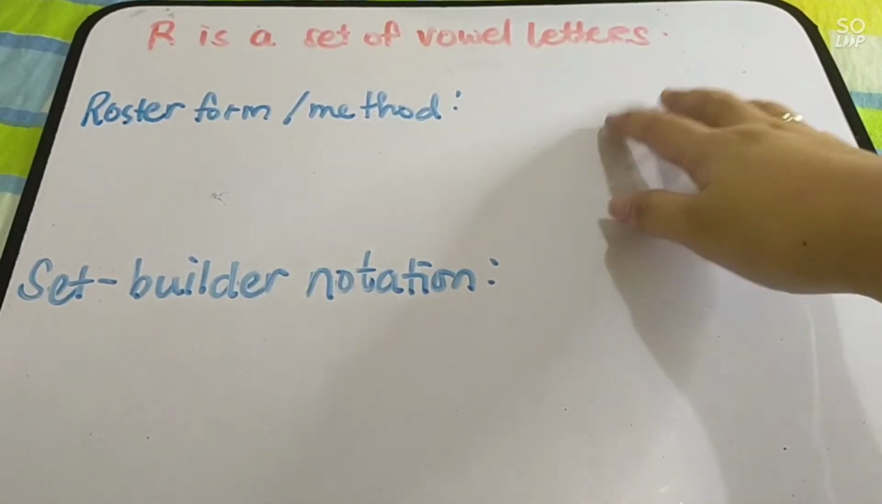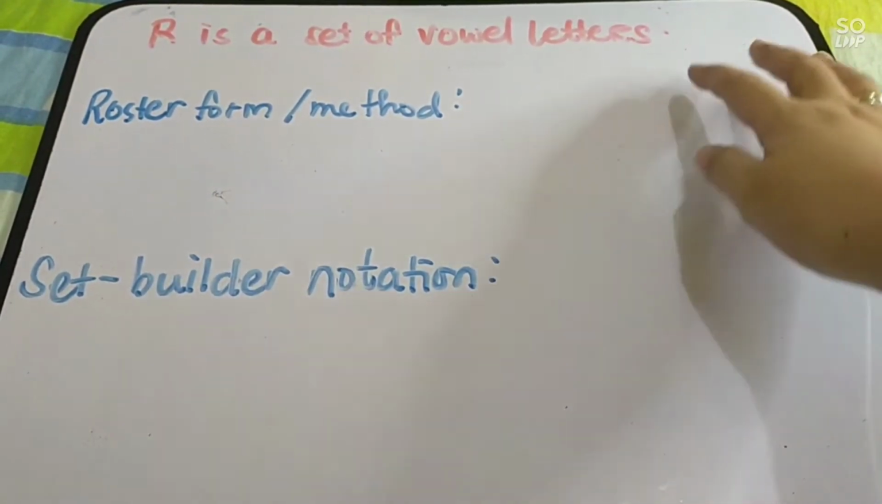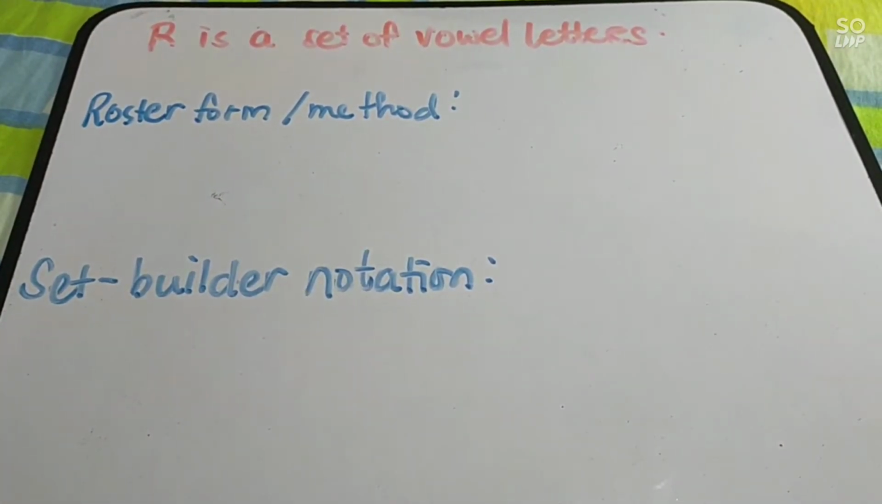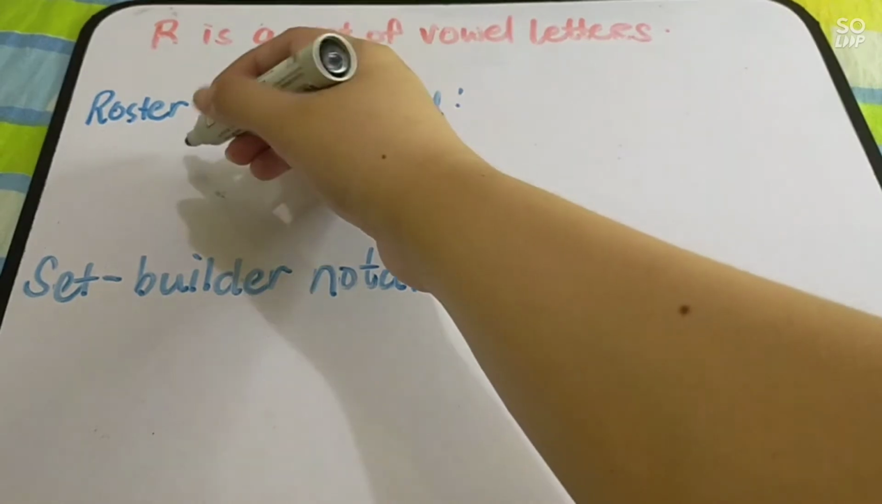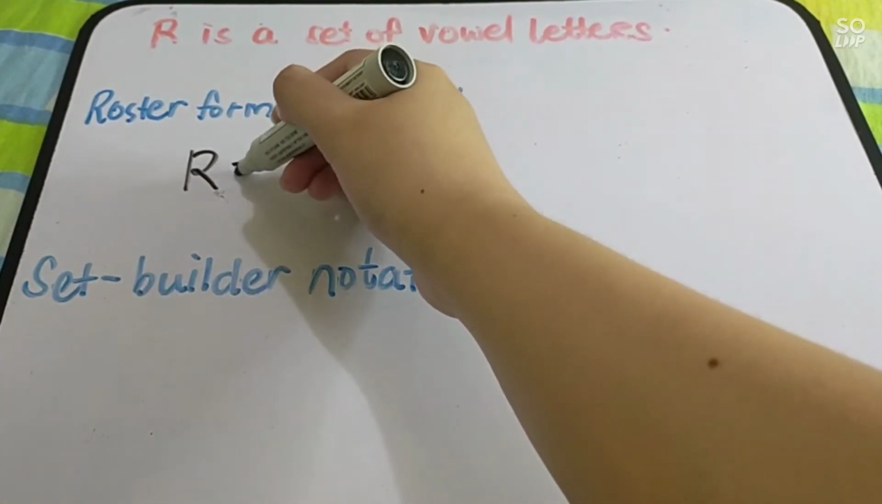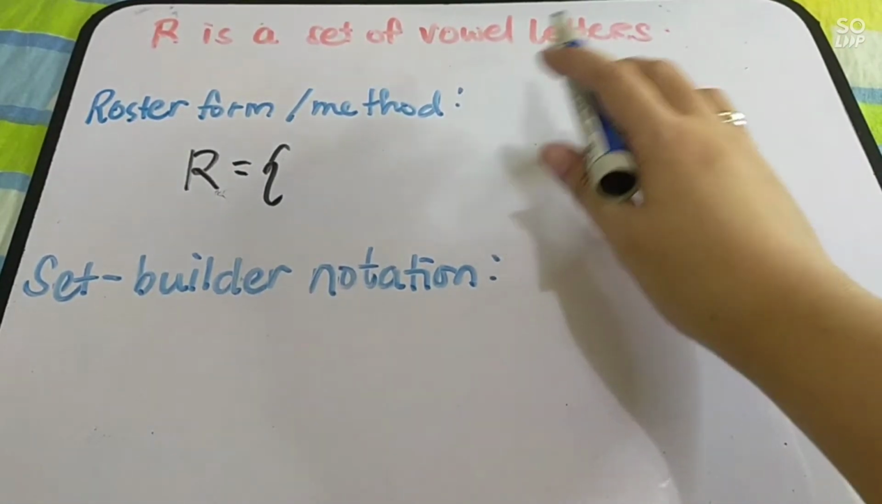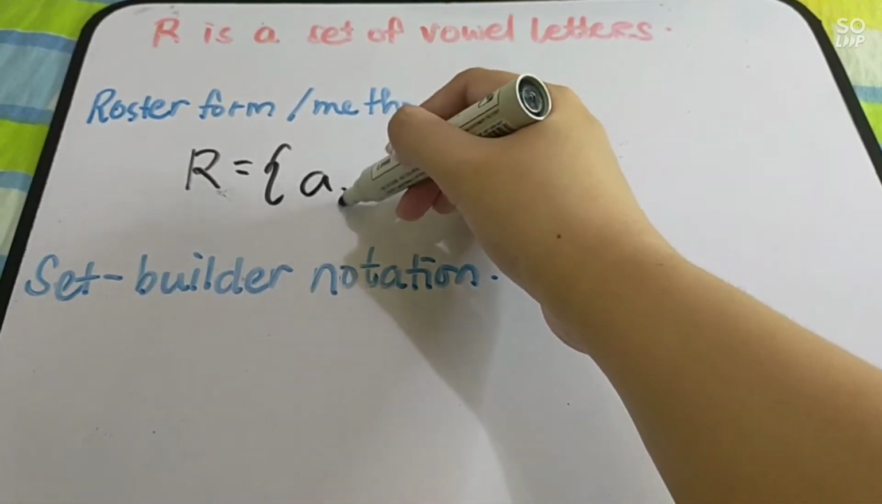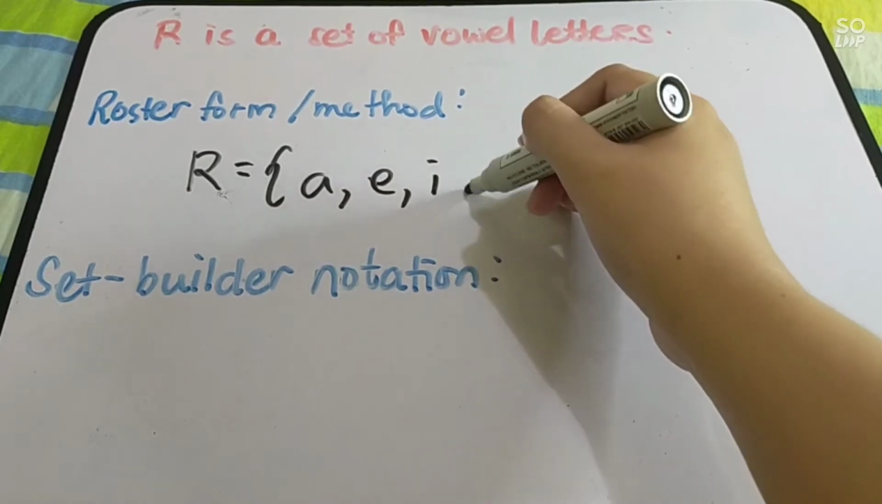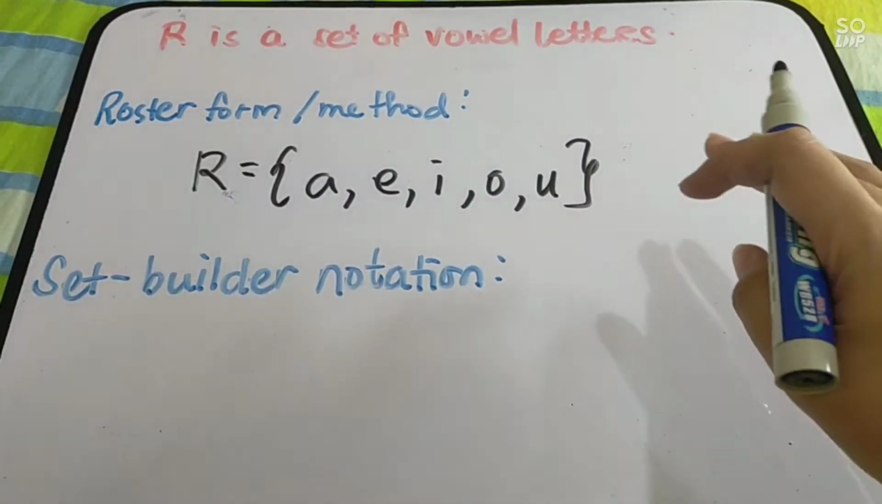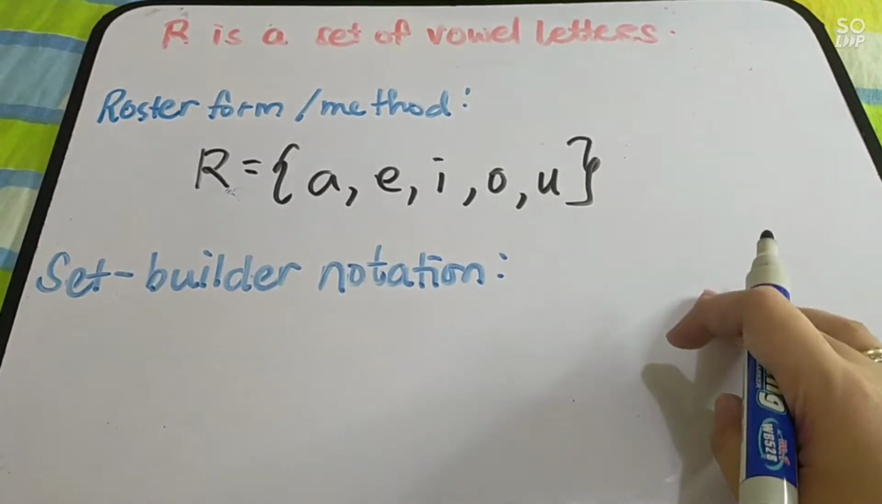R is a set of vowel letters. This is the verbal description. Let us have the roster form or roster method. Let us list. The name of your set is capital letter R. It is equal to open braces. What are the vowel letters? We have A, E, I, O, and U. Then close braces. So we have listed all the vowel letters.